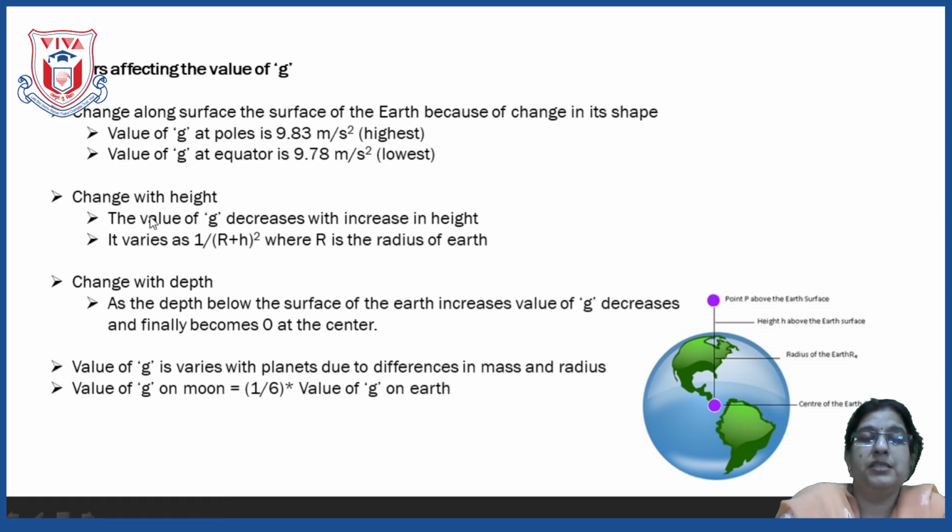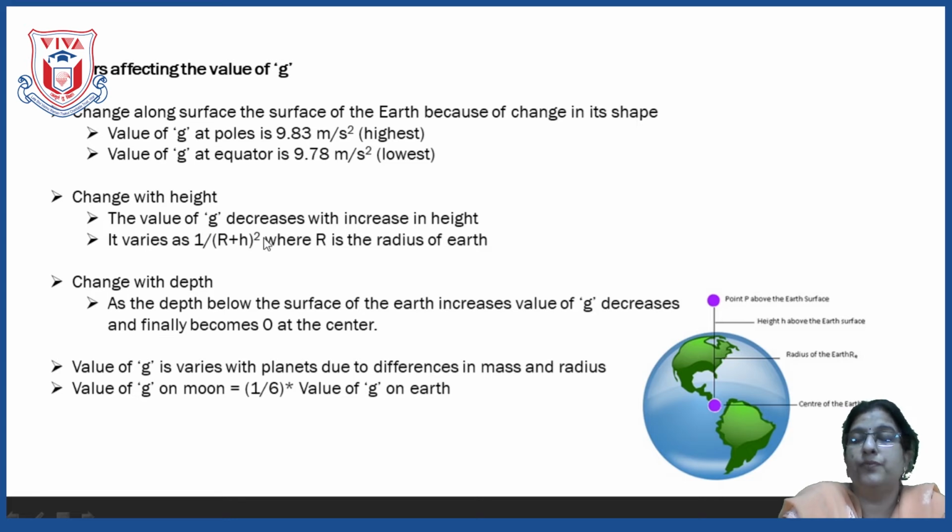Now let us see the second point on which it depends. The second point is height. If the object is here only, then we say it is on the surface of the earth. But if the object goes on increasing in height, moving away from the earth's gravitational pull, then the gravitation goes on decreasing, and finally it becomes 0. So the value of g decreases with increased height.